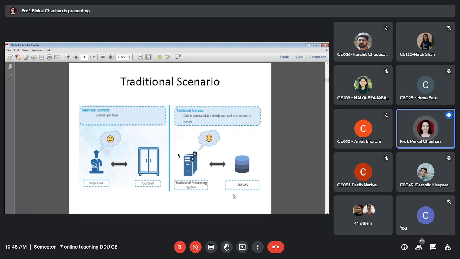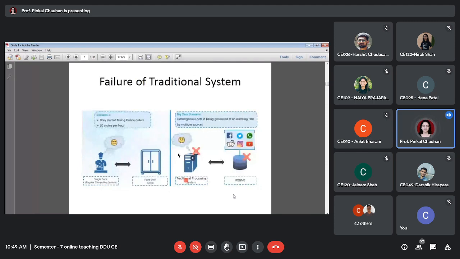But then the scenario changed. Bob started taking orders online and now there were 10 orders per hour. The single cook was facing a lot of issues fulfilling these orders, as he was the only person who had to cook all 10 orders. So now it was not a happy situation for the cook.